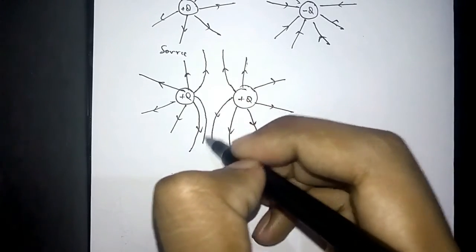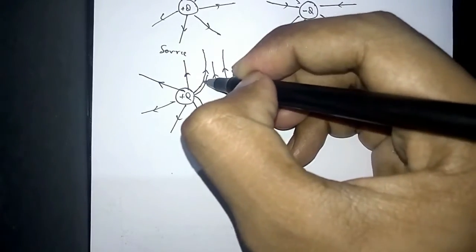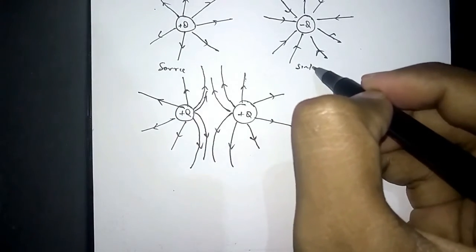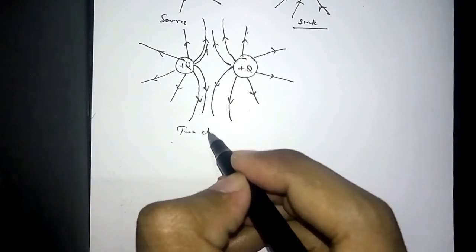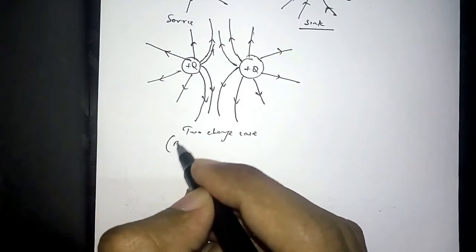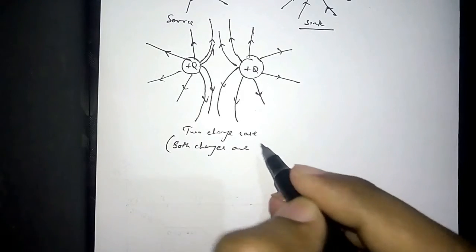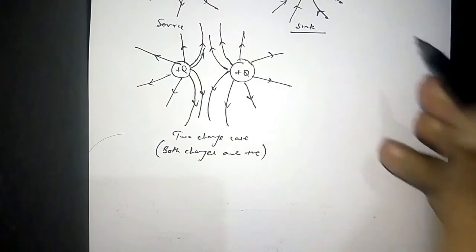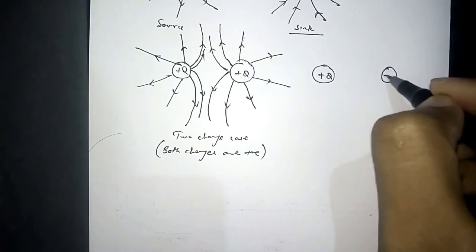Like this. Okay, this one was source, this is sink. This is two charge cases, and both charges are positive. So let's see when one charge is positive and second charge is negative.